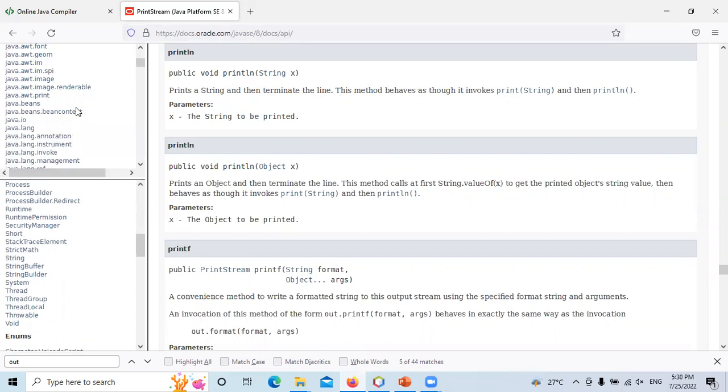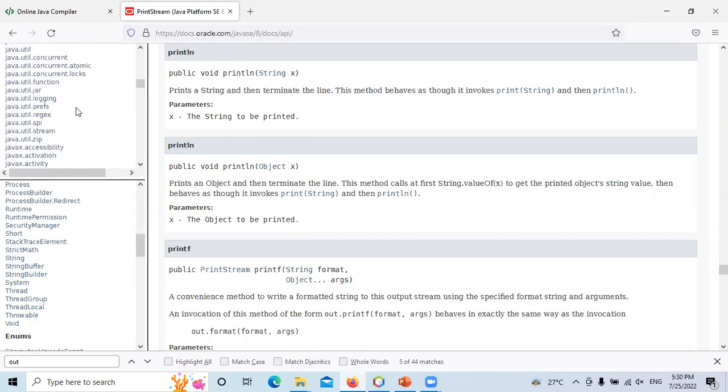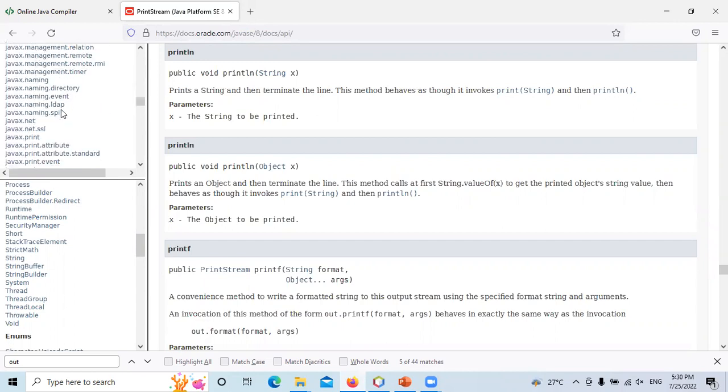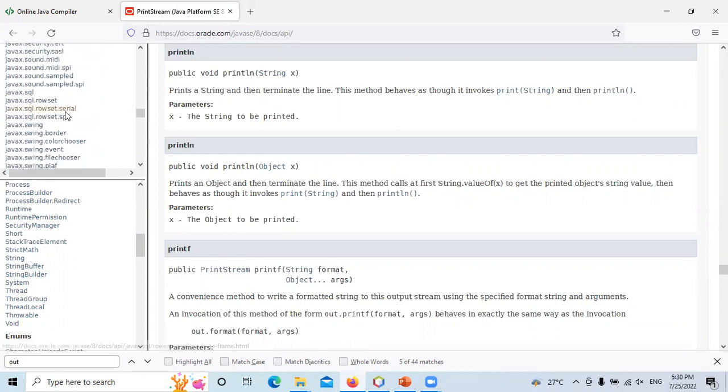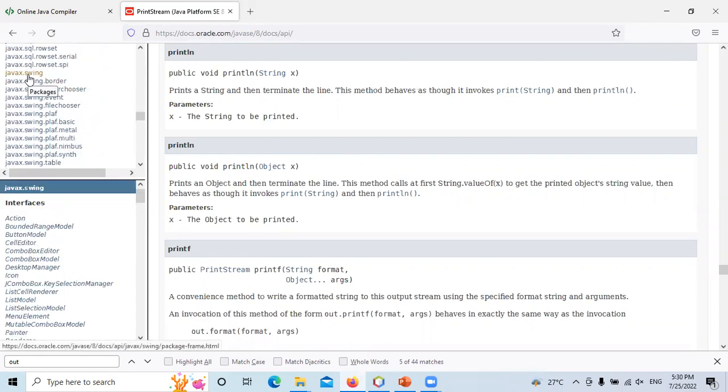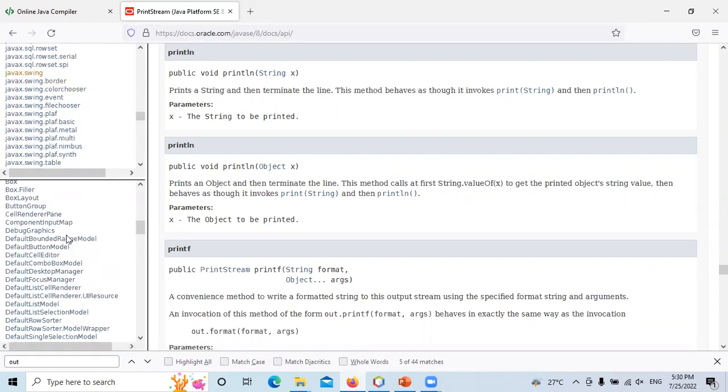Similarly, we can go to the other packages. The other package we have used was javax.swing. So let's go to the javax.swing package. In that we use JOptionPane. Here is the swing package. We go to JOptionPane.